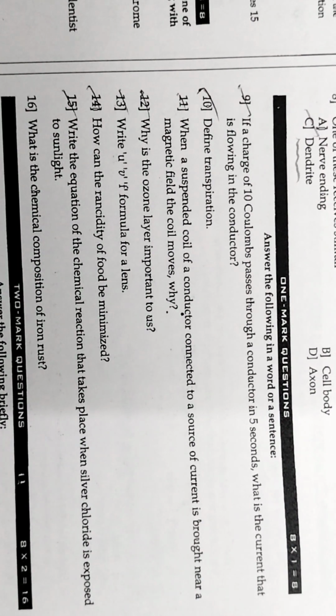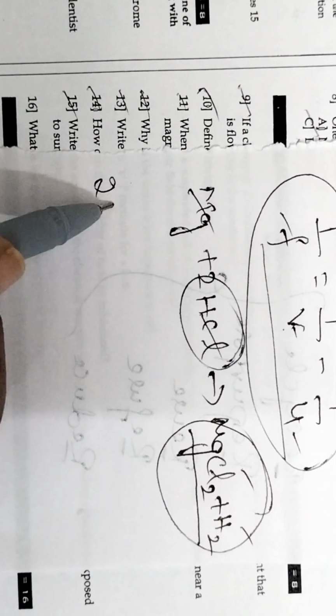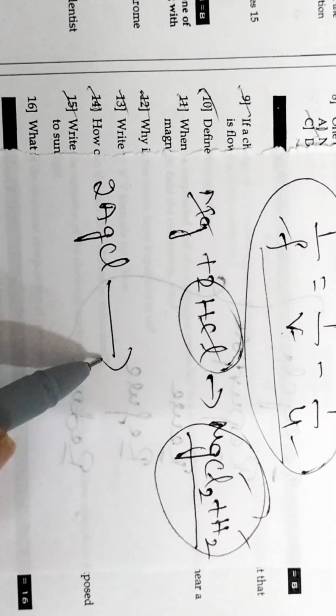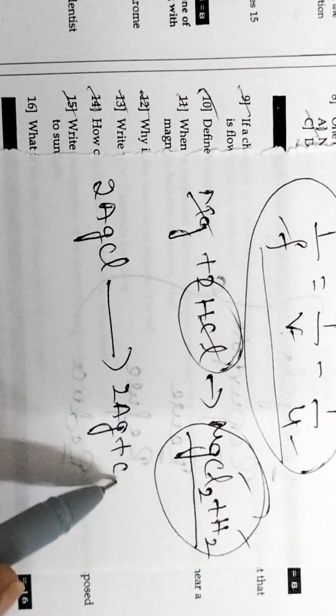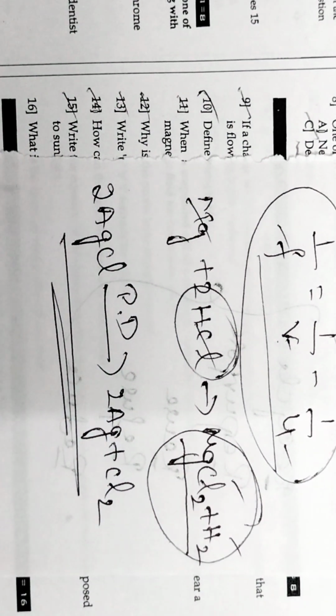Then coming to the next question, write the equation of the chemical reaction that takes place when silver chloride is exposed to sunlight. When silver chloride is exposed to sunlight, it is a reaction called photolytic decomposition reaction. So 2AgCl when exposed to sunlight will become 2Ag plus Cl2. So this is called photolytic decomposition reaction. Silver chloride when exposed to sunlight decomposes into silver and chlorine gas. So this is the answer for this question.